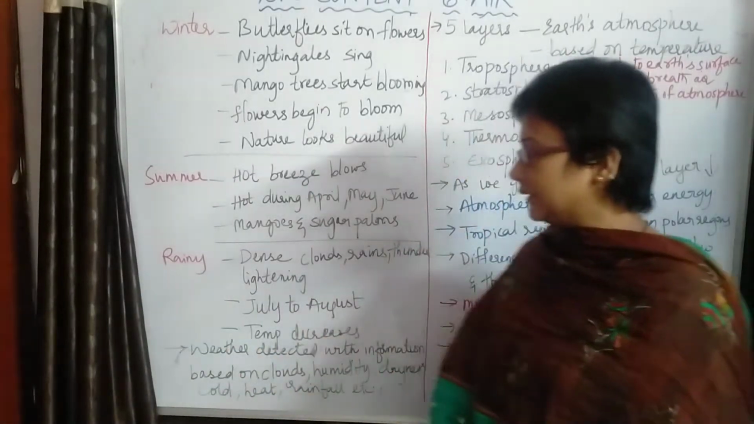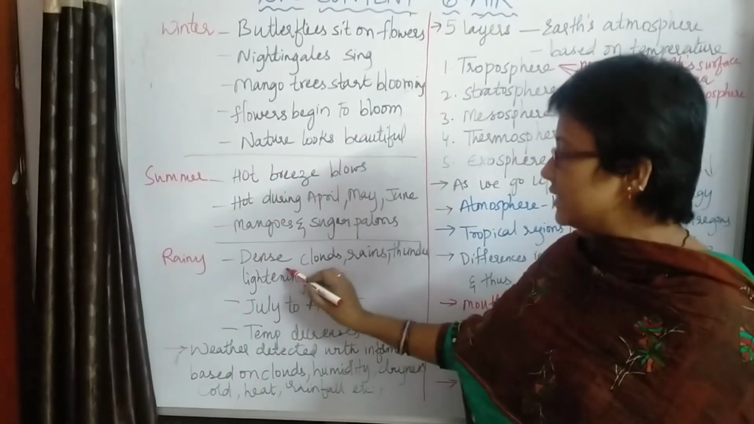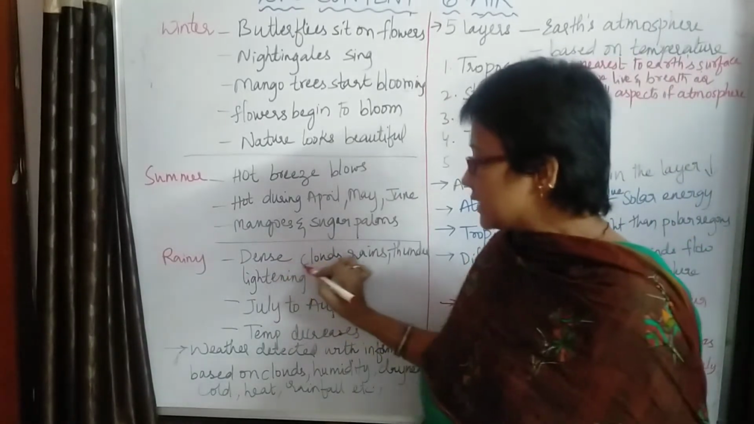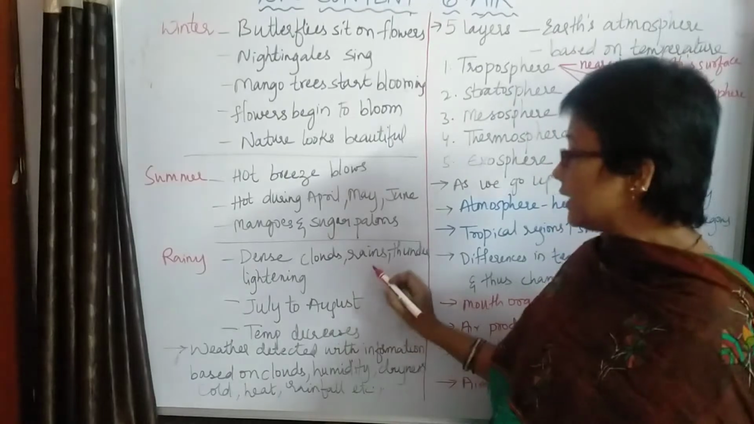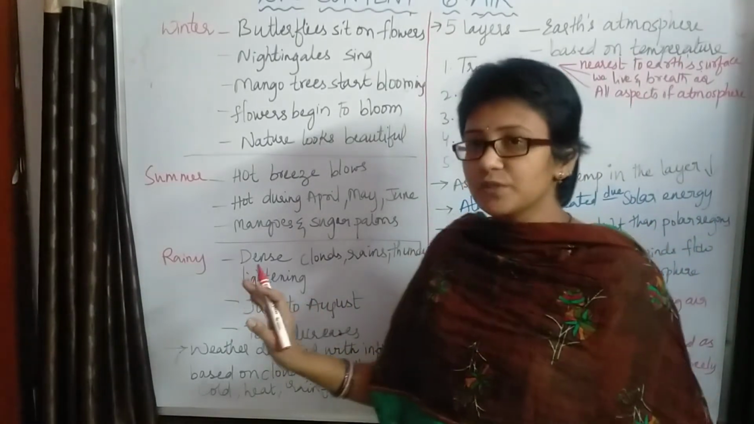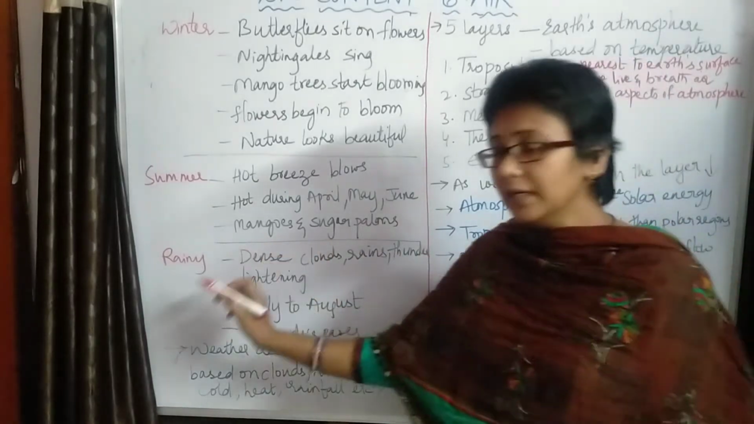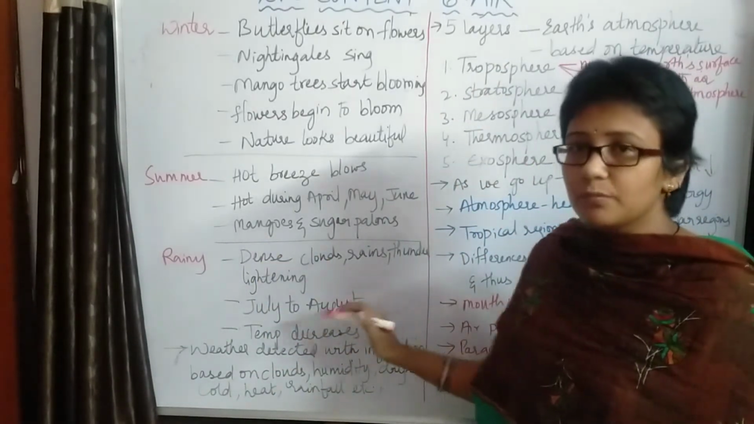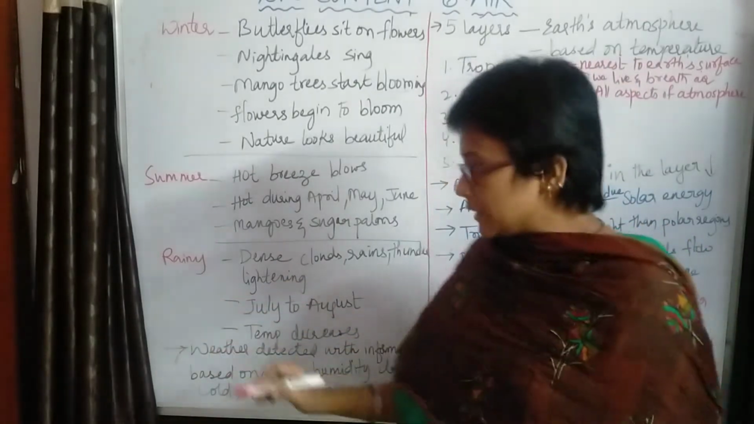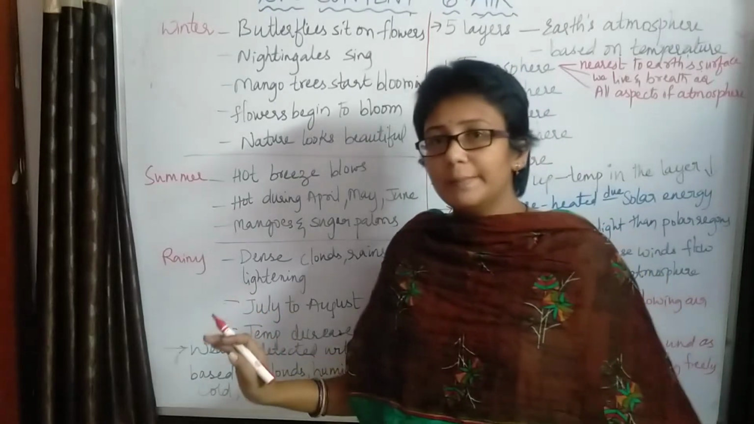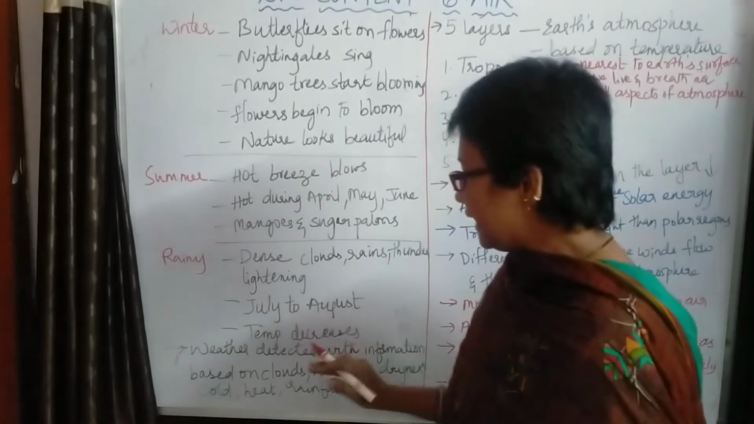Next comes the rainy season. During the rainy season, we see dense clouds, rains, thunder and lightning. Thunder and lightning can also be observed during the rainy season, and it occurs from July to August. From July to August, we get rains, and the temperature in this season also decreases.